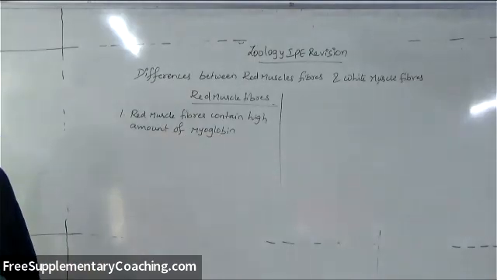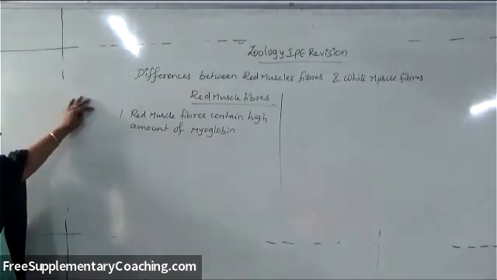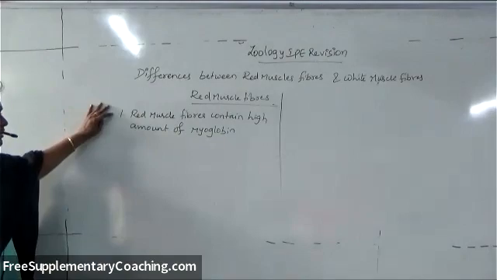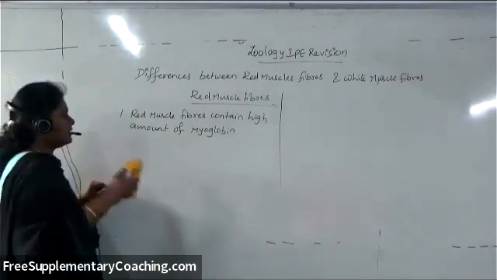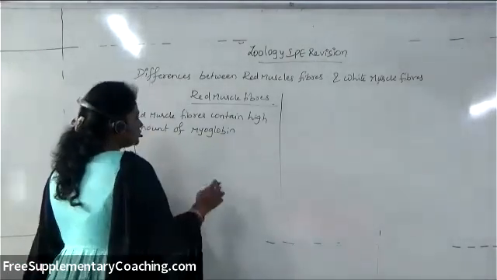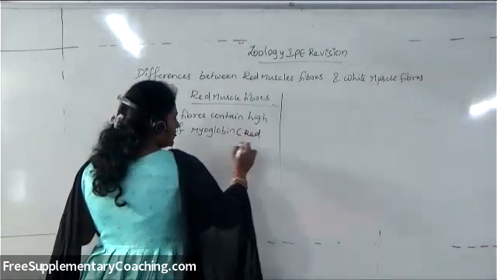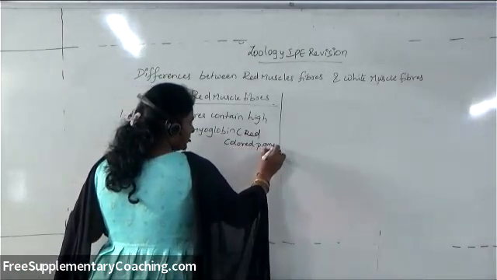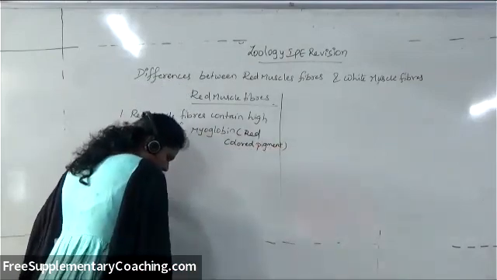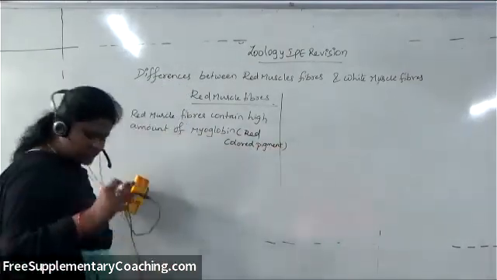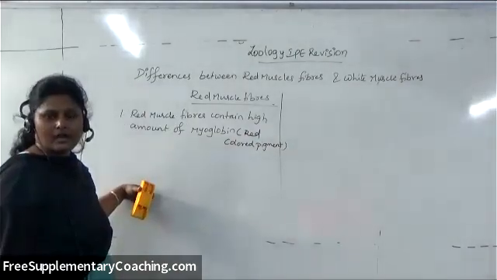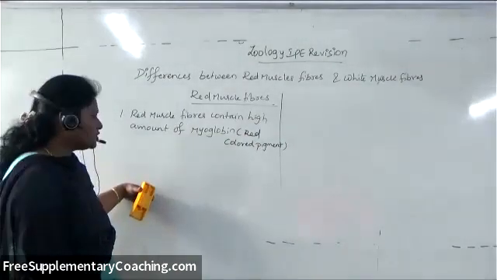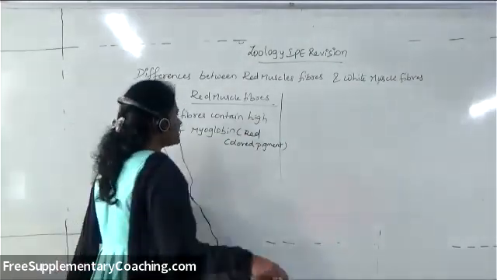In the Cori cycle also I told you. That is the reason why. So this myoglobin is a red colored pigment present in some of the muscle fibers. The muscle fibers that contain a high amount of myoglobin are called red muscle fibers.